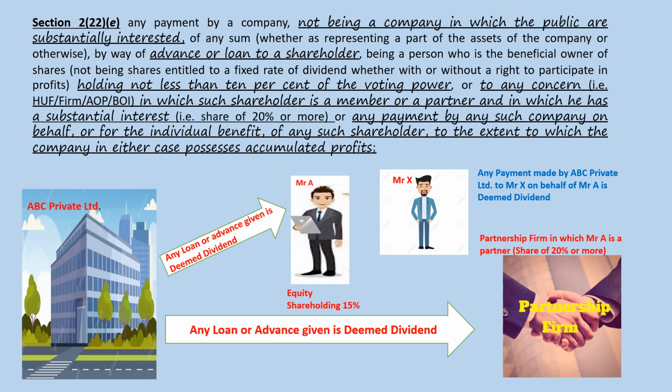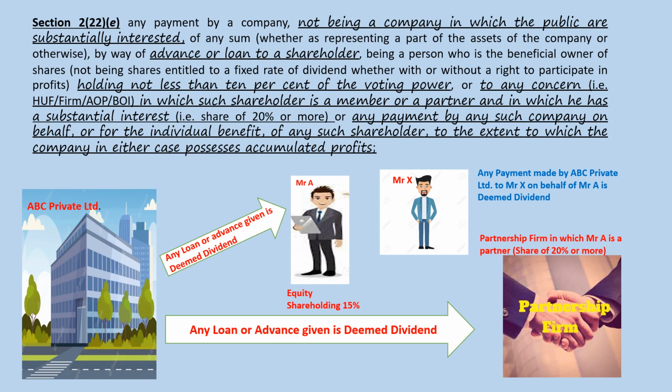There is one Mr. X. Any payment made by ABC Private Limited to Mr. X on behalf of Mr. A is deemed dividend. Now let us read the section. Any payment by a company not being a company in which public are substantially interested. That means they are talking about a private limited company. In our case, we have considered it as ABC Private Limited.